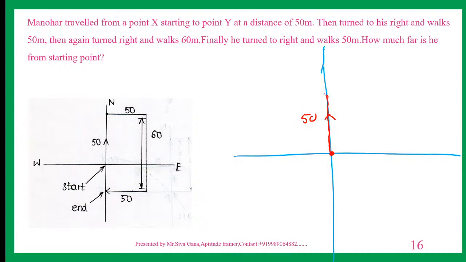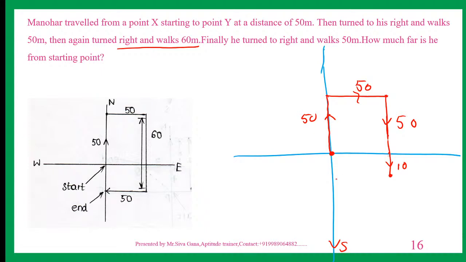Now, then turn to the right. North facing right is this way. 50. Turn to his right and walks 50. Then again turn to the right and walks 60. Now 60, which means this is 50, right 60. This is 50. This is 10. Now he is facing south. Finally he turned to the right. South facing right.